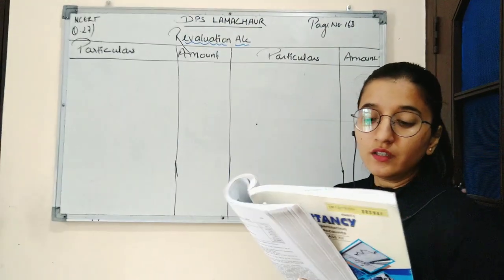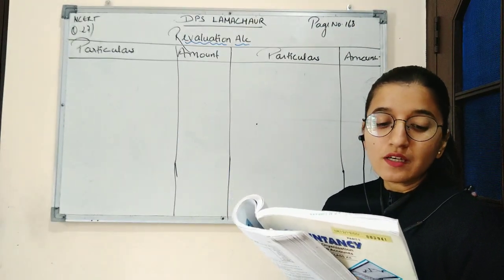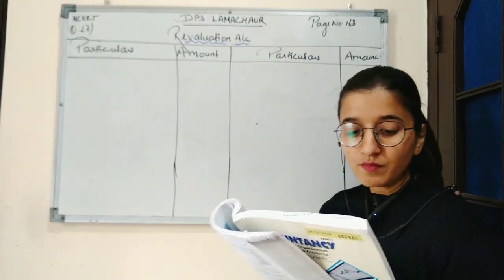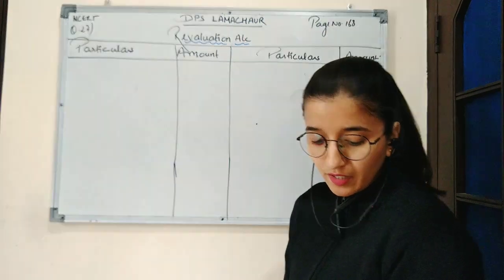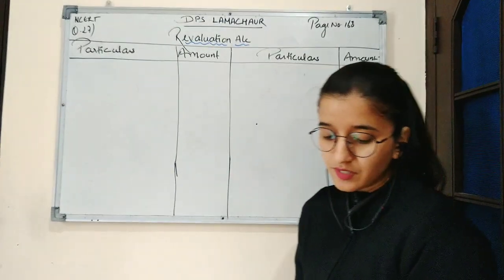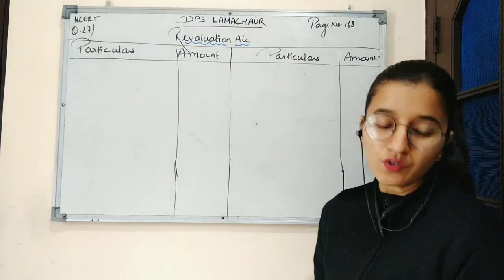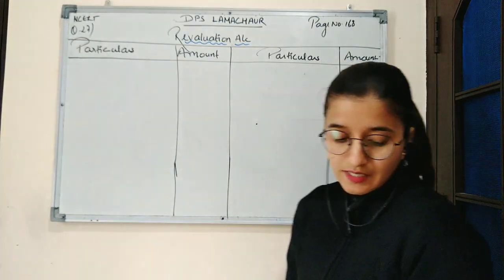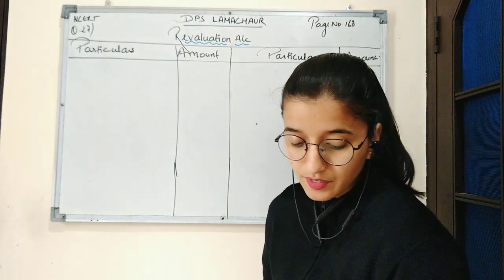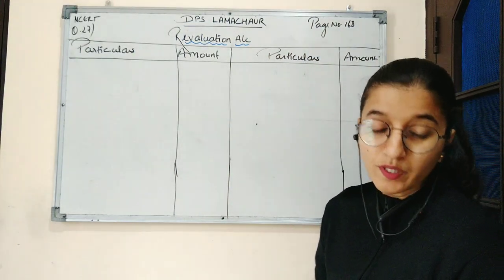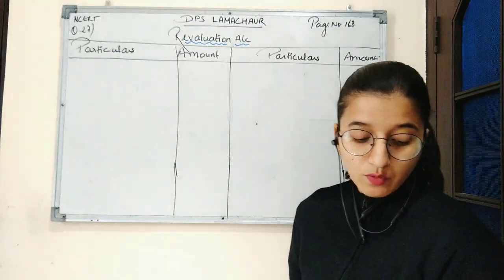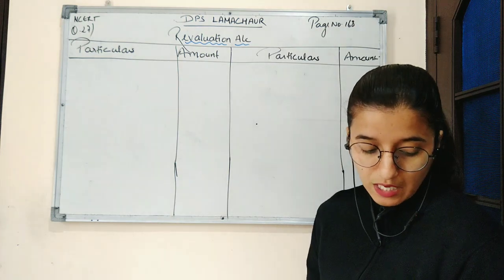Now here the additional information is given that C is admitted as a partner on the date of the balance sheet on the following terms. First, C will bring in rupees 1 lakh as his capital and rupees 60,000 as his share of goodwill for 1/4 share in the profits. Second, plant is to be appreciated to rupees 1,20,000 and the value of building is to be appreciated by 10%.